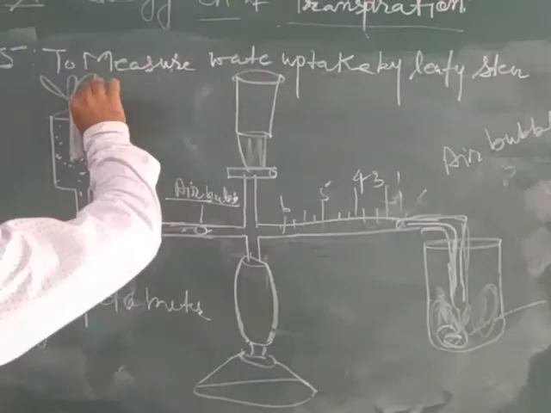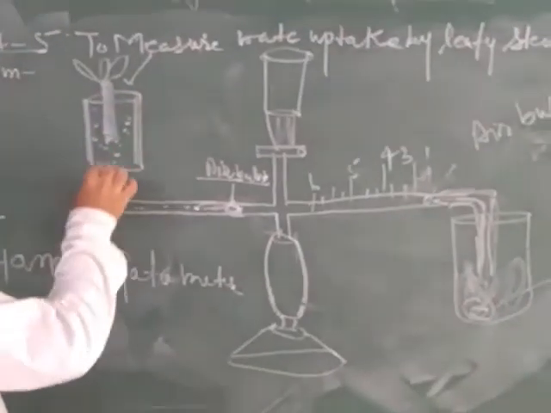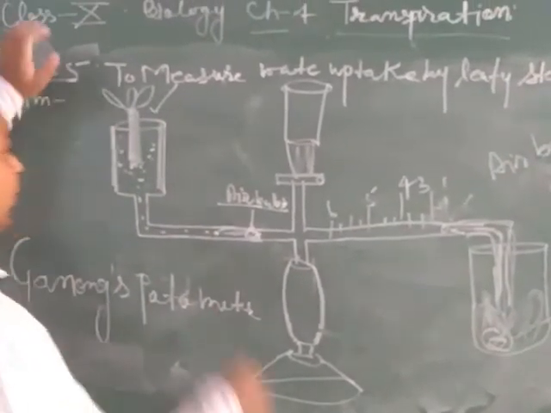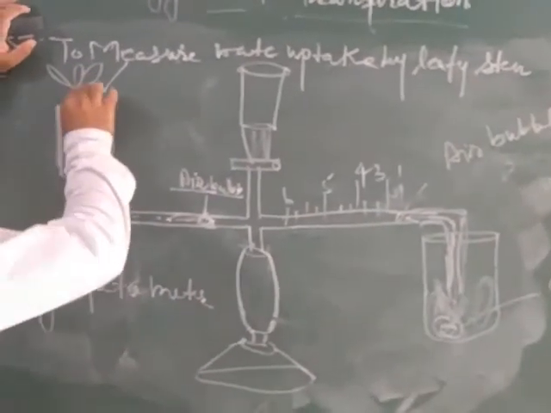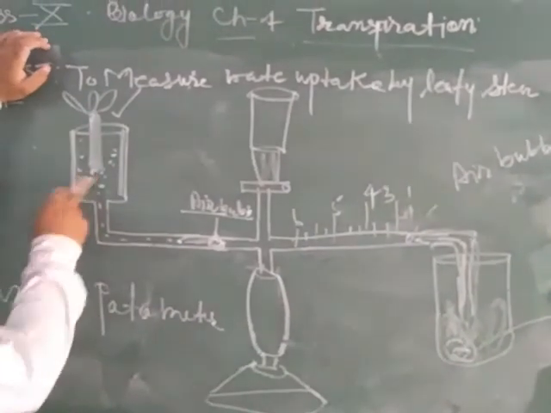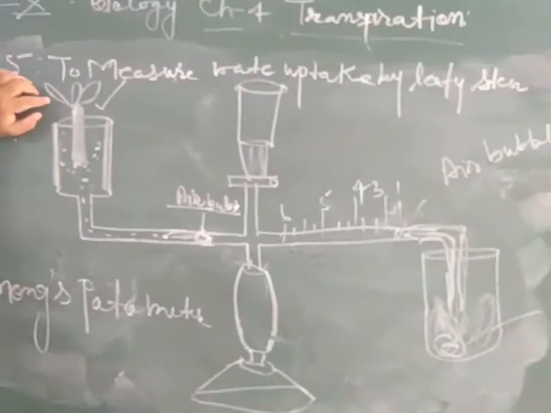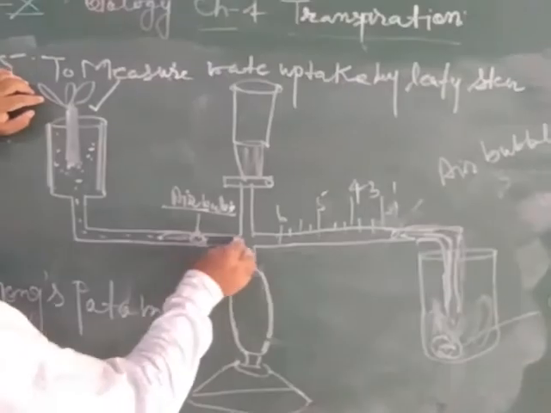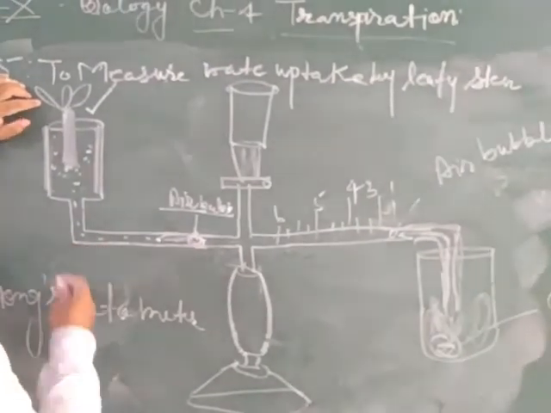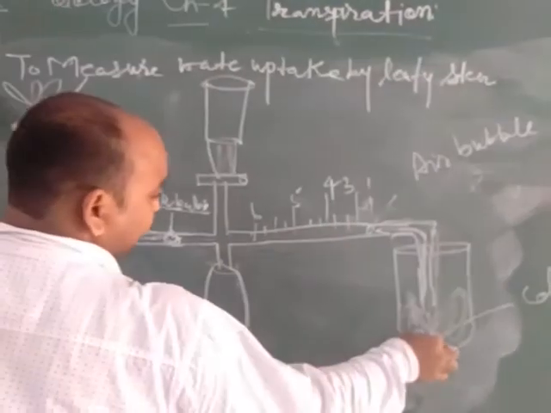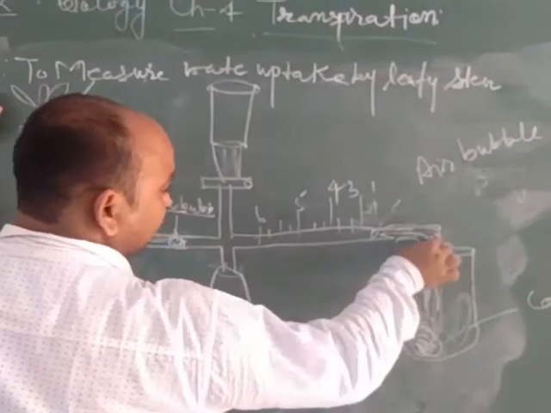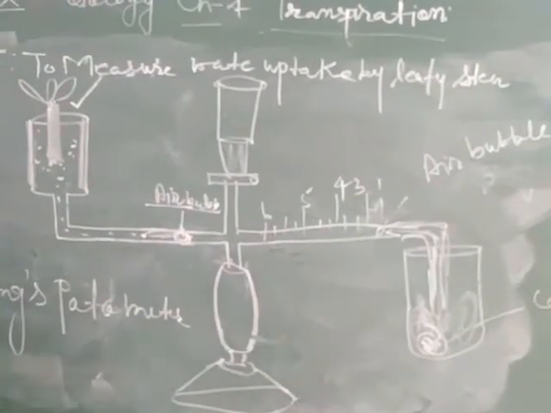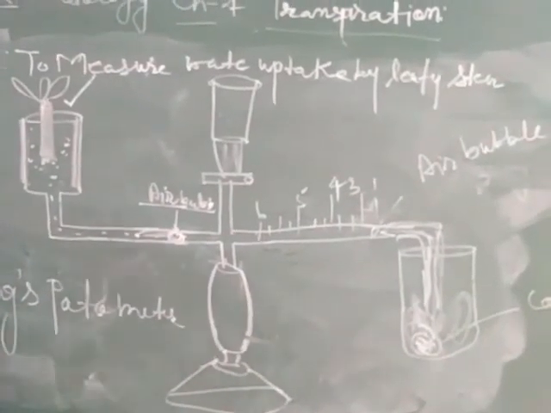When transpiration takes place from the stem part that contains the plant, the aerial or leafy part, the air bubble moves to the left side and the colored water from the beaker moves upward. This shows that water loss takes place from the aerial part of the plant or the cut stem.